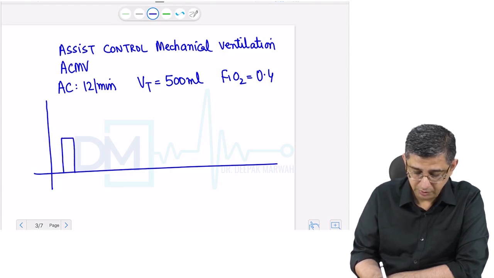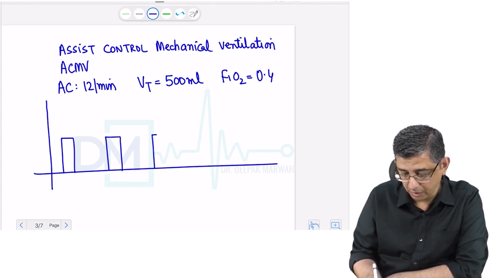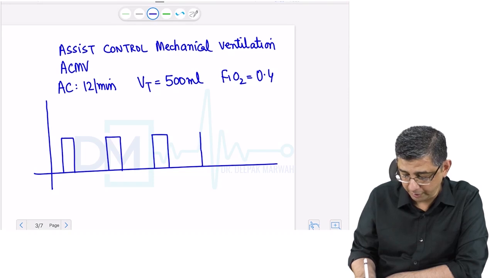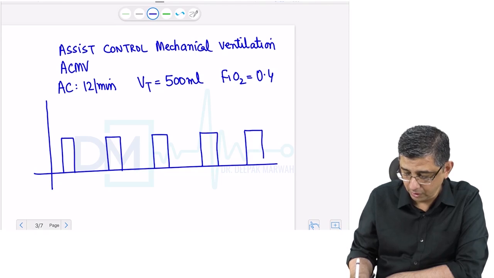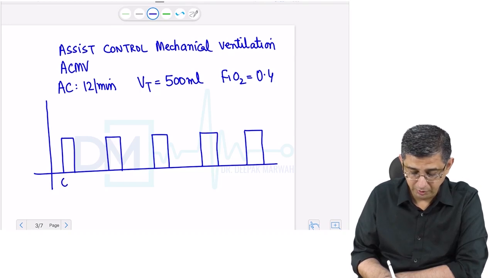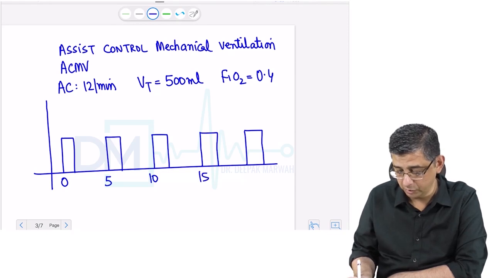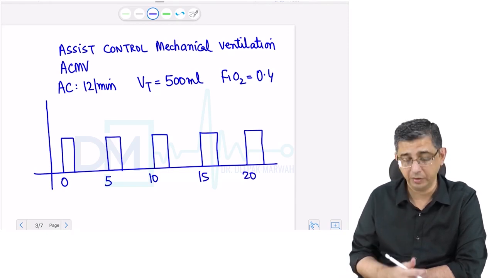This is the breath of the person that is occurring every 5 seconds, and it is being triggered by the ventilator. I have tried to represent the breathing of the patient in the form of a flow chart, or a bar chart, which shows inspiration and expiration happening in the patient, and the breathing is occurring every 5 seconds. So this is being triggered by the ventilator. This would be called a ventilator triggered breath.